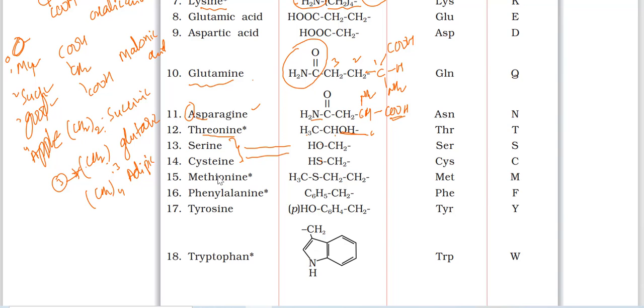Methionine में thio is already indicating, thio is there, ये ether function. Methyl and ethyl के बीच में ether. Methyl ether, that is methionine. See here, your star mark is there. The star mark means these are the essential amino acid. वो मतलब क्या है, we will discuss. Next, methionine हो गया. Next, phenylalanine.